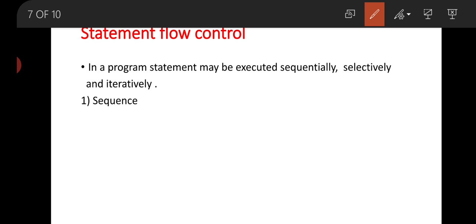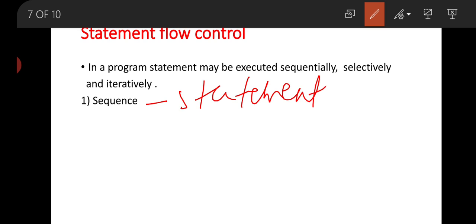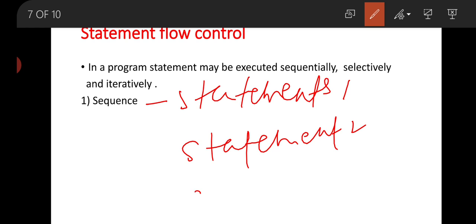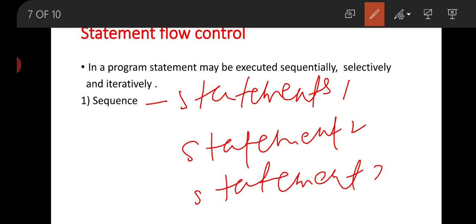So now the first one is sequence. In sequence based statements, suppose this is statement 1, statement 2, statement 3.